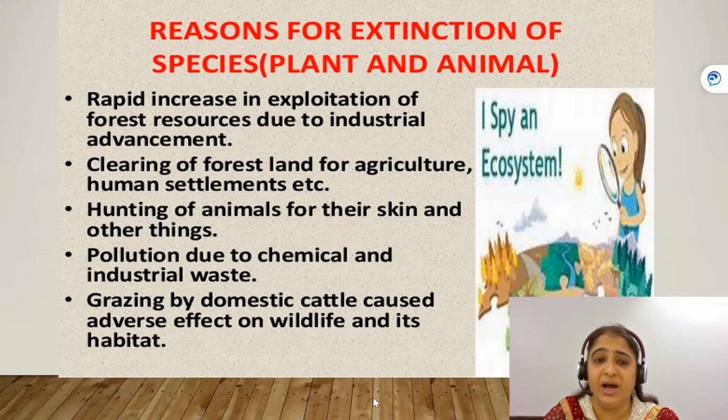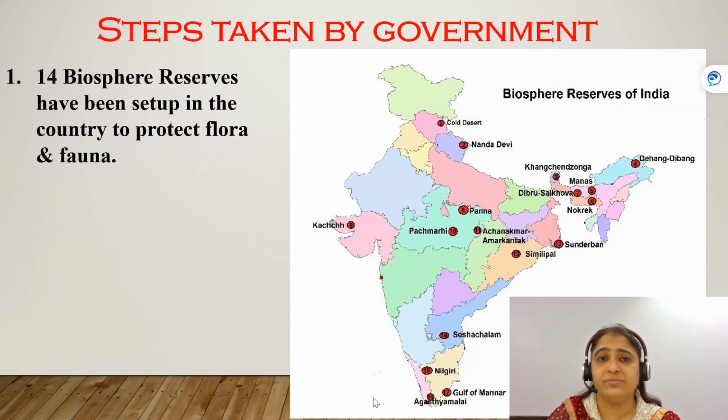Pollution which we people are creating. The animals and plants are suffering a lot due to chemicals, due to industrial wastes. Overgrazing, which impacts wildlife and its habitat. So these all are the reasons for the extinction of plants and animals, and we humans are responsible for it. But what our government is doing, let's check it out.